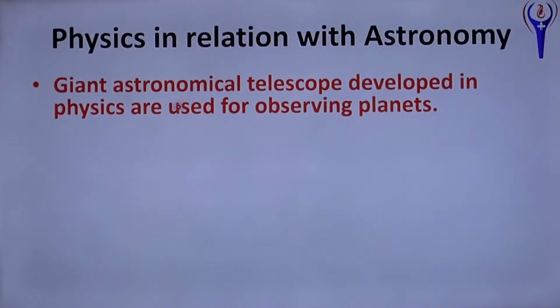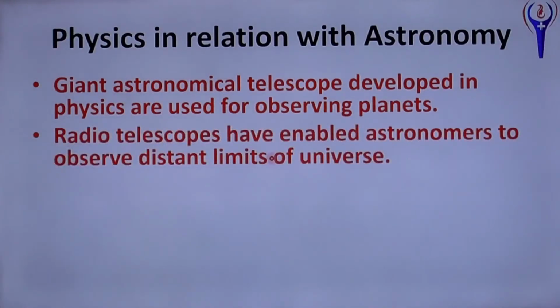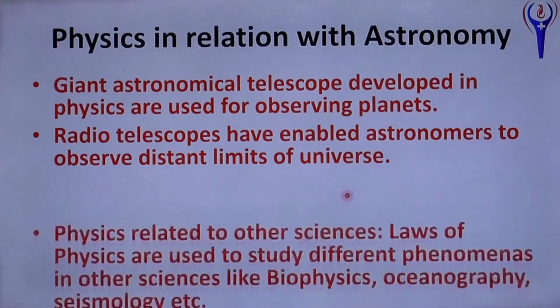In astronomy, giant astronomical telescopes developed in physics are used for observing planets, stars, supernova explosions, like that. Radio telescopes have enabled astronomers to observe distant limits of the universe.